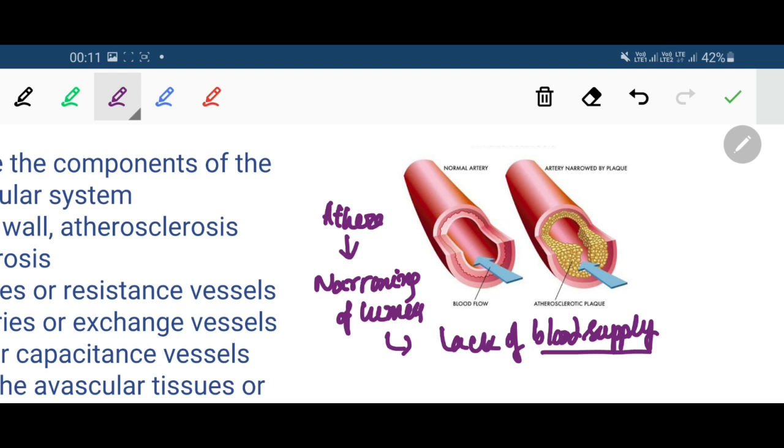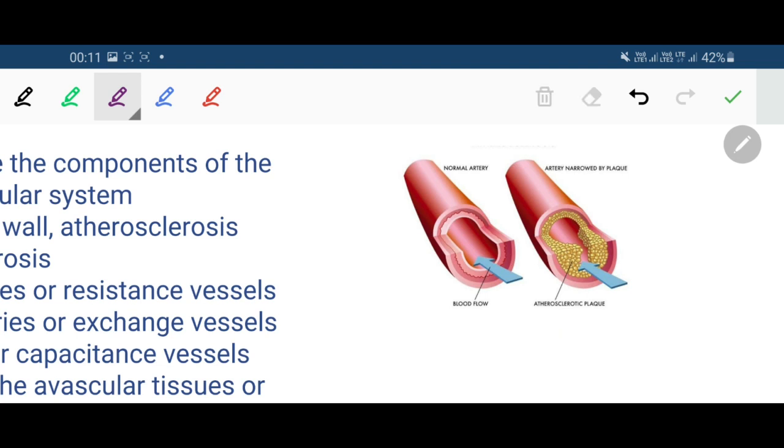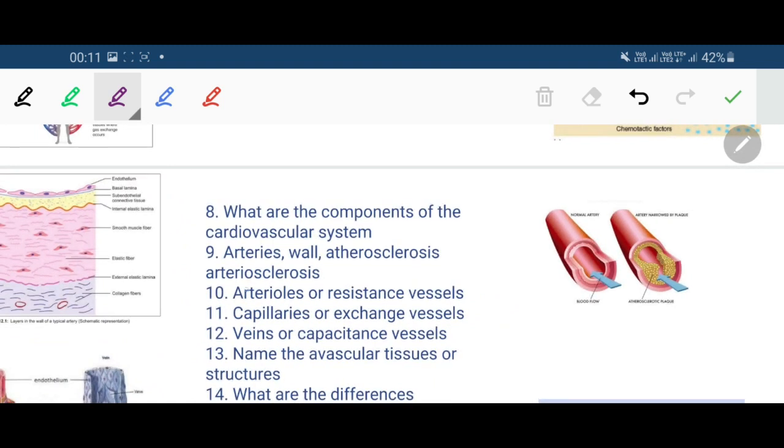So that is atherosclerosis. Both the terms, though they look and sound similar, carry different meanings. Arteriosclerosis occurs in the tunica media, and atherosclerosis occurs in the tunica intima.